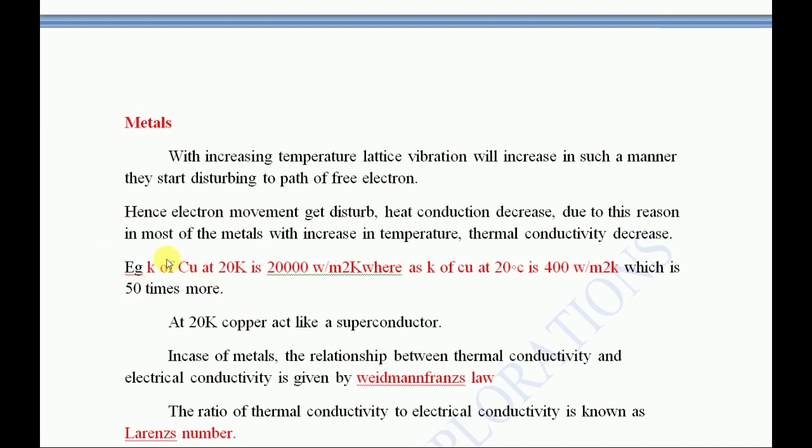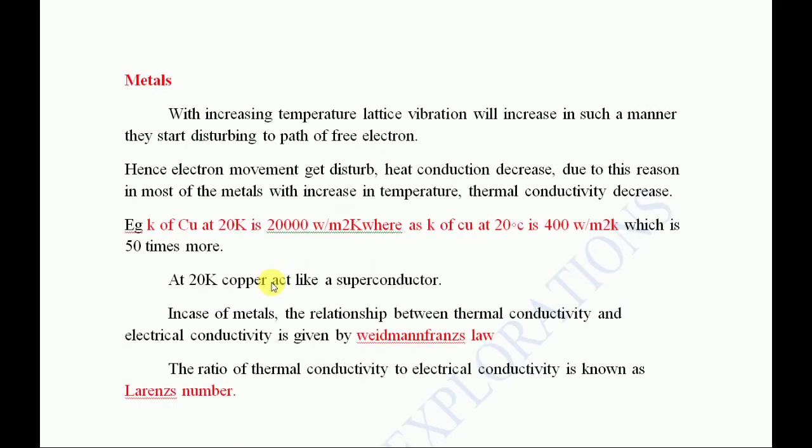From this, you can come to the conclusion that at 20 Kelvin, copper acts like a superconductor, because 20,000 is 50 times more than at 20 degrees Celsius.